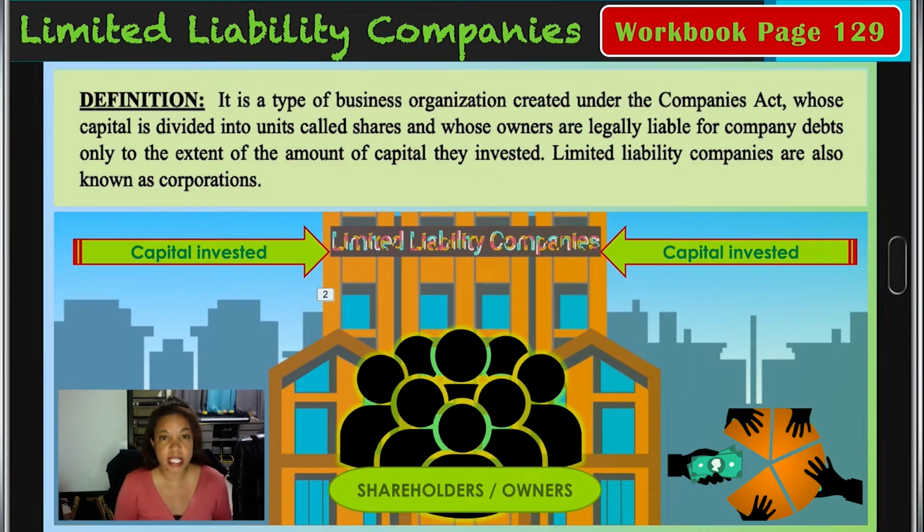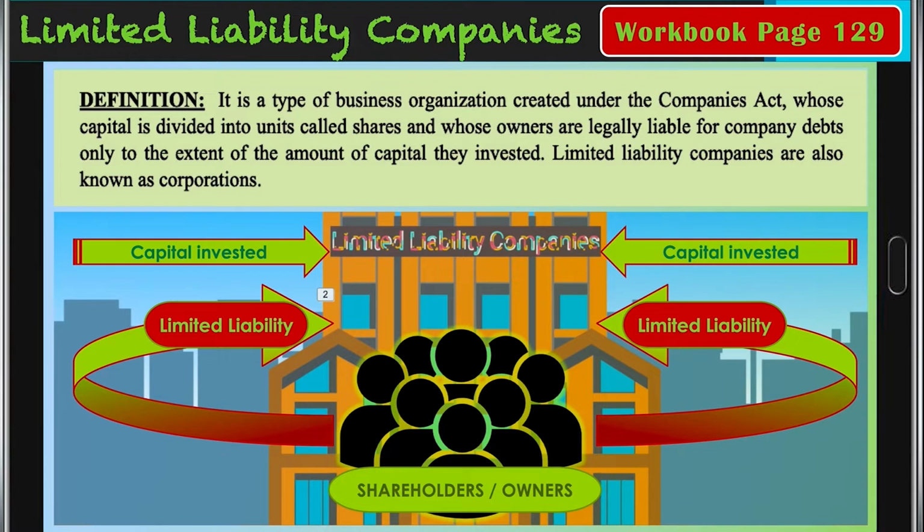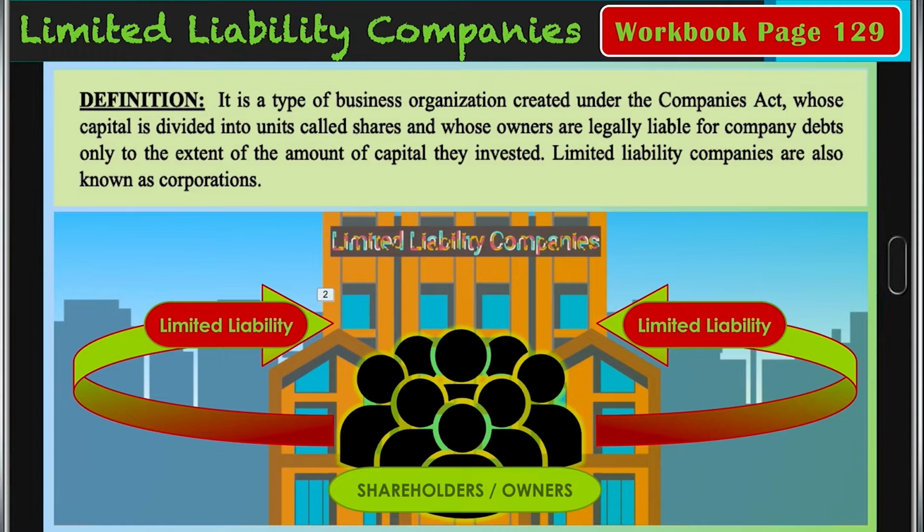And the reason why it is called a limited liability company is we know that with the sole trader and the partnership, they had unlimited liability, which means that they were at risk of losing their personal assets as well as their investment. With the limited liability company, the liability is limited only to their business assets, or in other words, how much they invested in the business. So they are not at risk of losing their personal assets, only the company business investments, right?